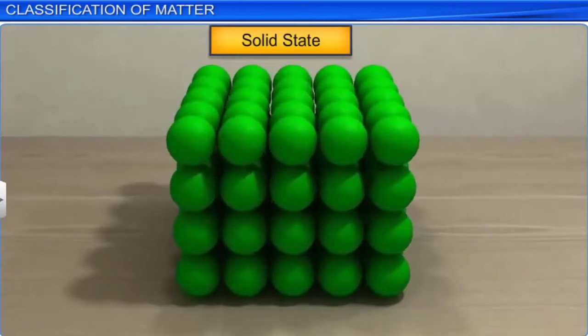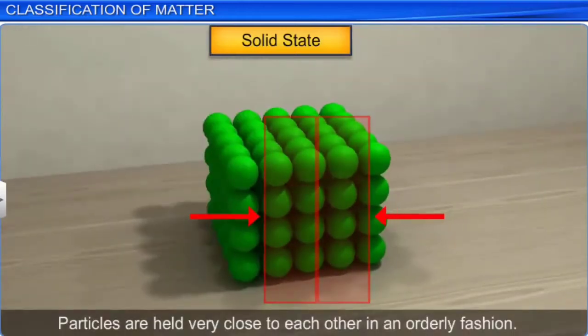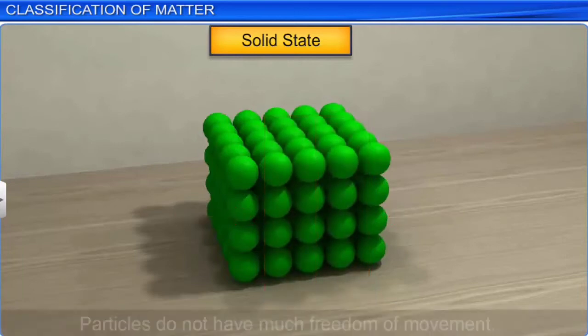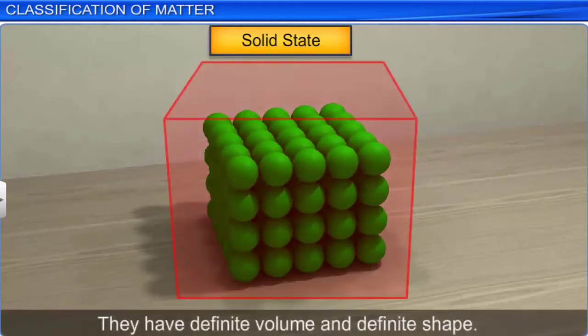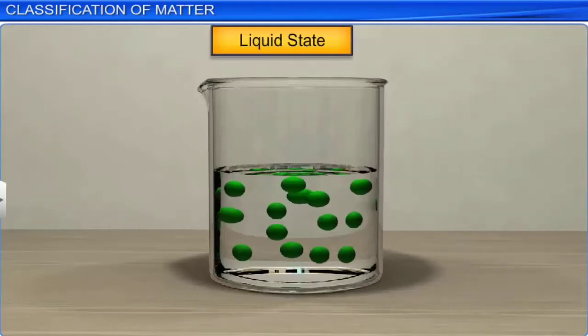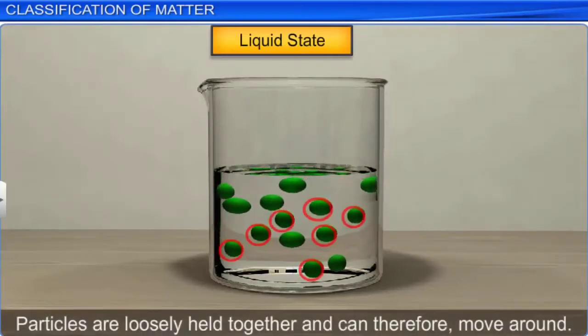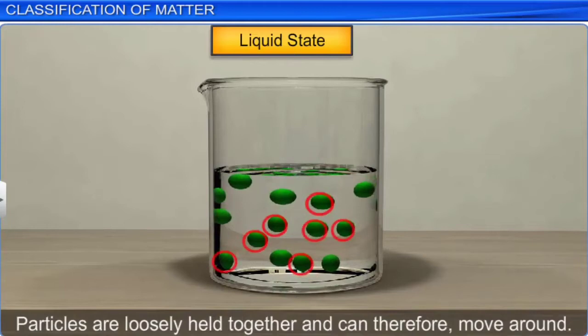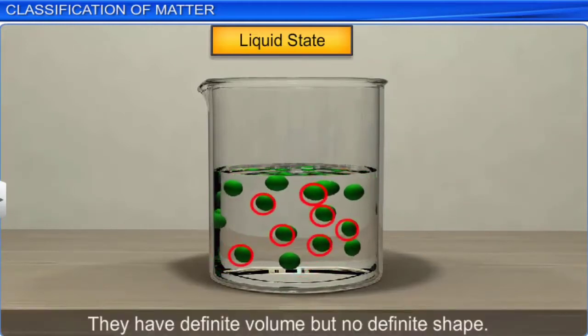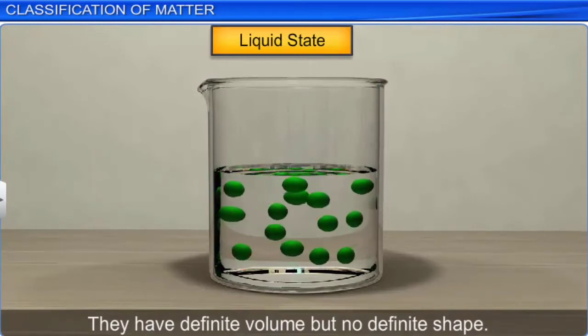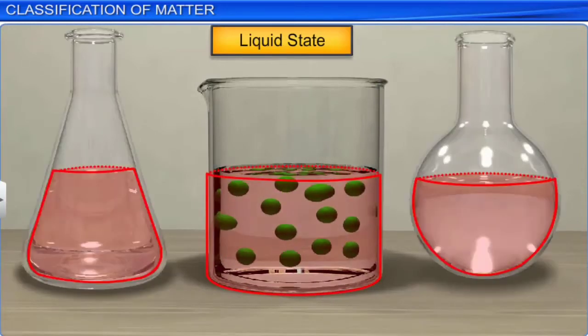In solid state, the particles are held very close to each other in an orderly fashion. Hence, there is not much freedom of movement. They have definite volume and definite shape. In liquid state, the particles are loosely held together and can therefore move around. They have definite volume but no definite shape. They take the shape of the container in which they are placed.